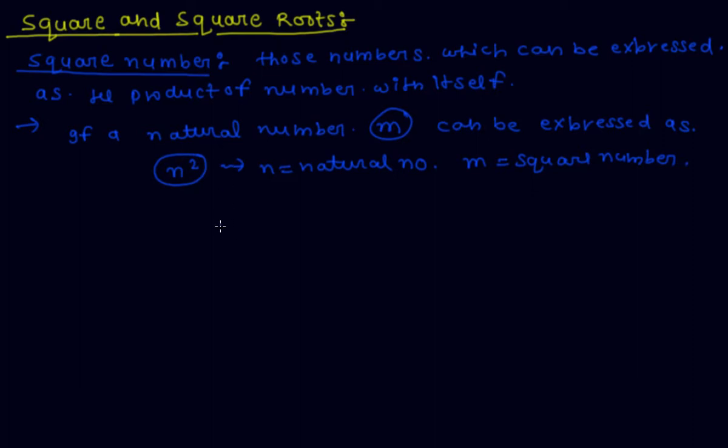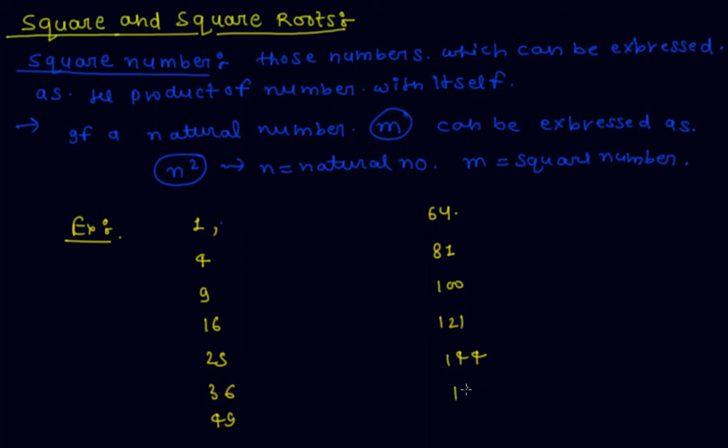For example, 1, 4, 9, 16, 25, 36, 49, 64, 81, 100, 121, 144, 169, 196, 225, 256, 289, 324, 361 and 400.